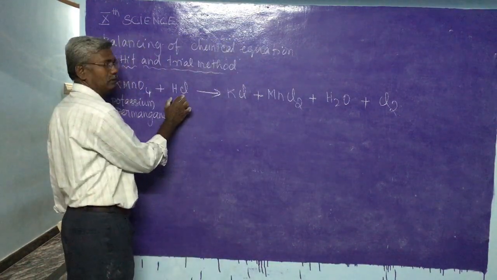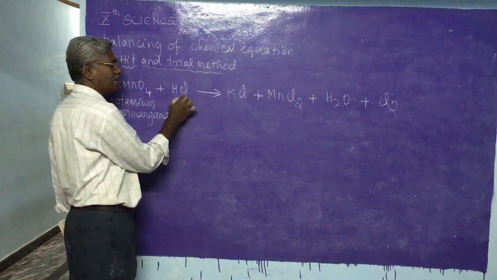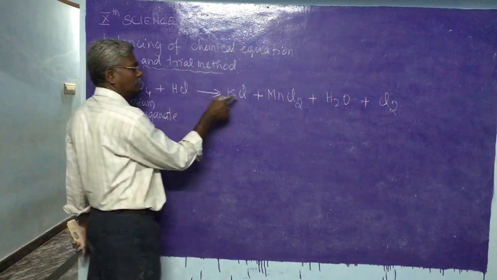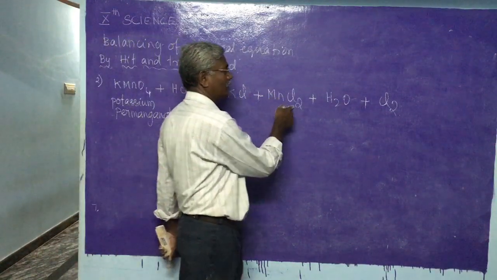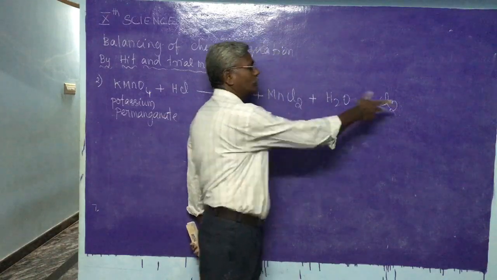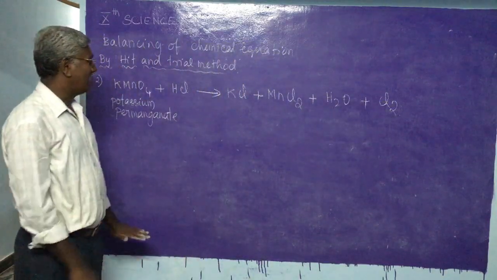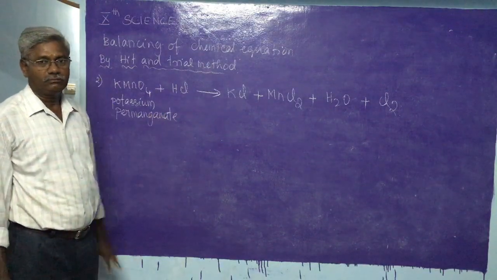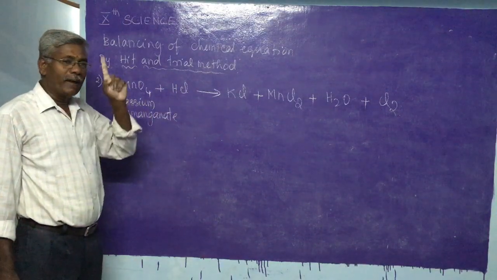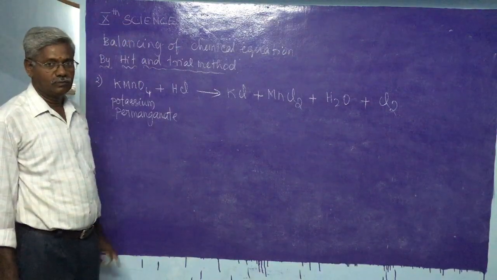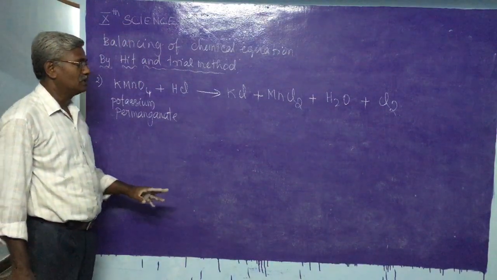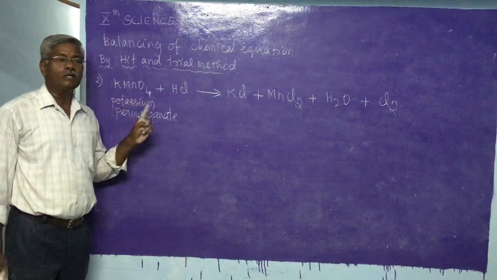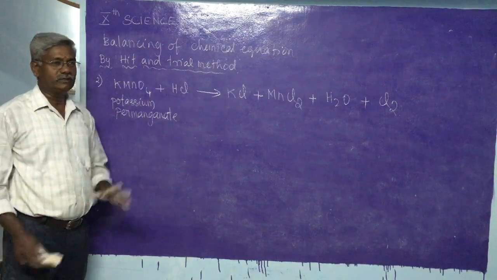Chlorine, in only one reactant. Here chlorine is there, here chlorine is there, here chlorine. That means more than one product. Therefore, chlorine should not be balanced first. Chlorine should be balanced at the end. So, identify first the elements which are present in only one reactant and one product.